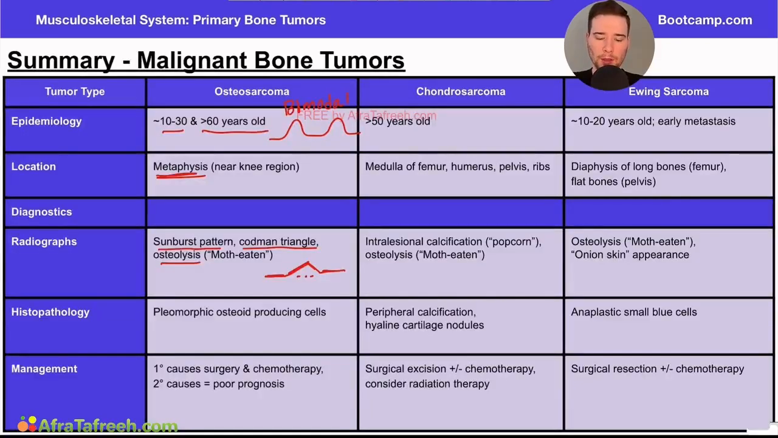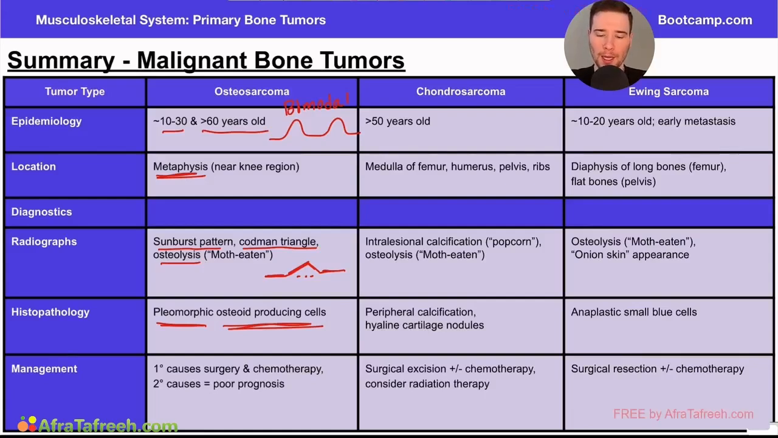On histopathology, you get these pleomorphic or different shapes and sizes. Osteoid producing cells, these are known as malignant osteoblasts because they're producing too much of it, right? Normally we have osteoclasts and osteoblasts working in tandem to balance out our bone. But if this balance gets out of whack, if we have too many osteoblasts, we're building too much bone, which can lead to this bone tumor.